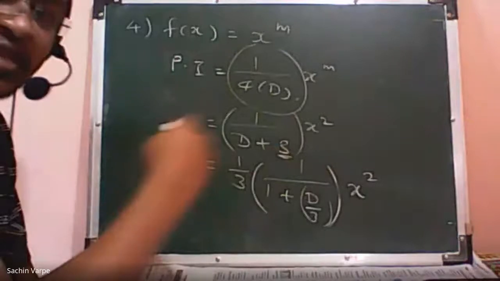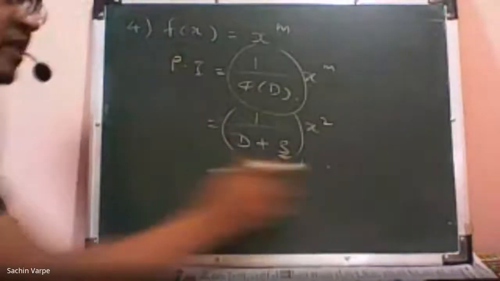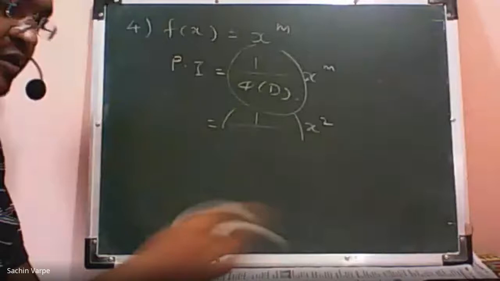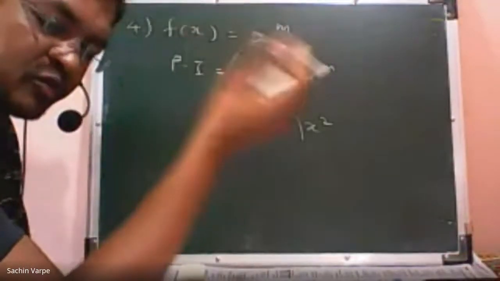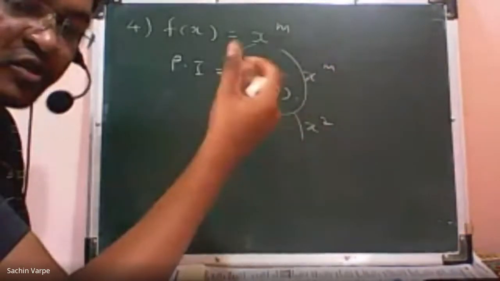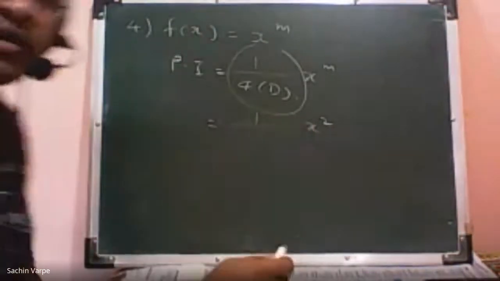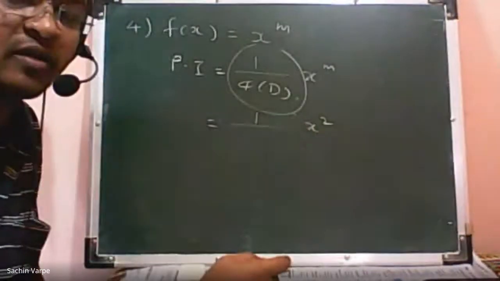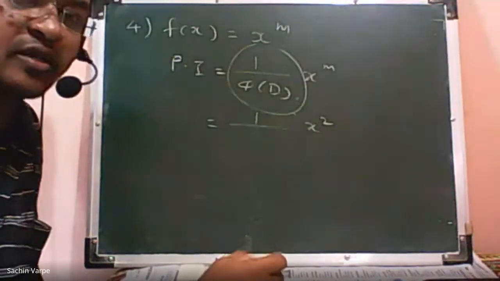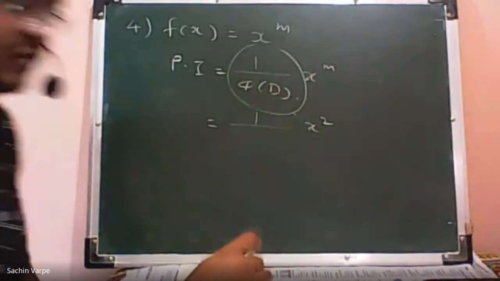Next line. Now you might be thinking, what if constant term is not there? That is possible, because in the last example only, we have seen that constant term is not there. I think that was d square minus 4d or d cube minus 4d, something like that. So constant term is not there in the denominator. So how to deal with such cases? Write down: if constant term is not there in the denominator,